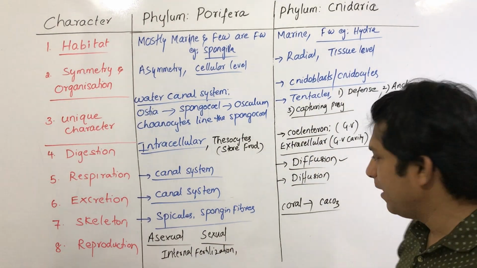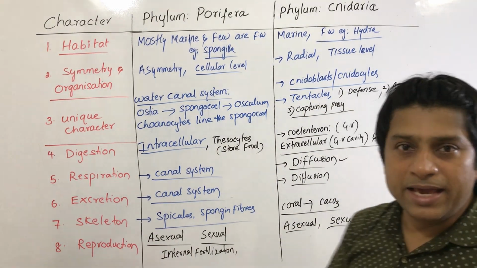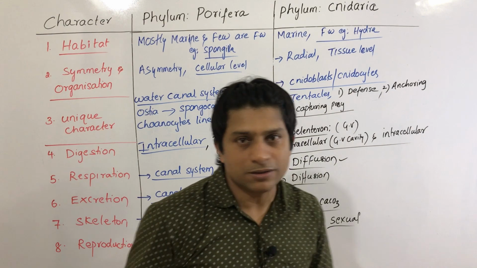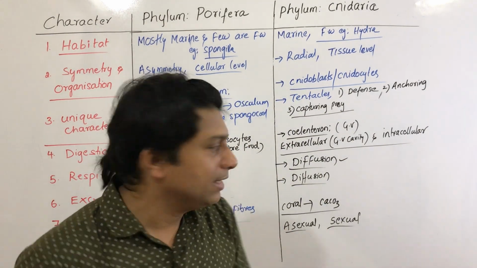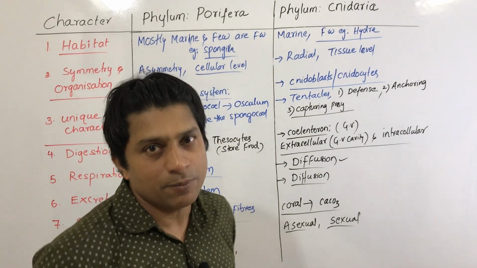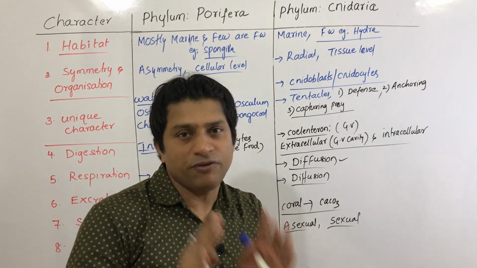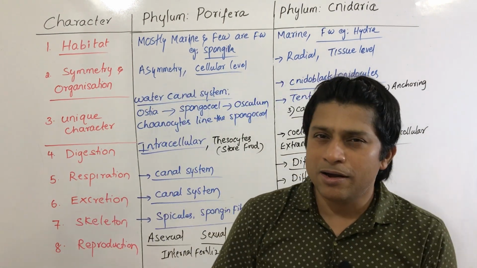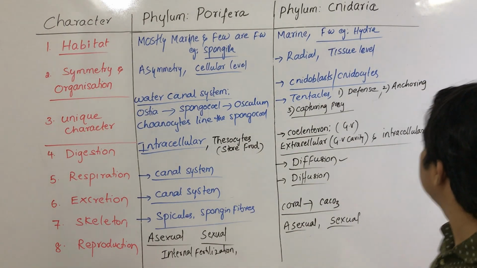Next, coming to the last, reproduction. Here also, both asexual as well as sexual reproduction occur. Asexual reproduction occurs by a process called budding, and sexual reproduction is by fusion of gametes. We call it syngamy. But in some cnidarians, there are some unique features present. So we'll discuss those unique characters of cnidarians.